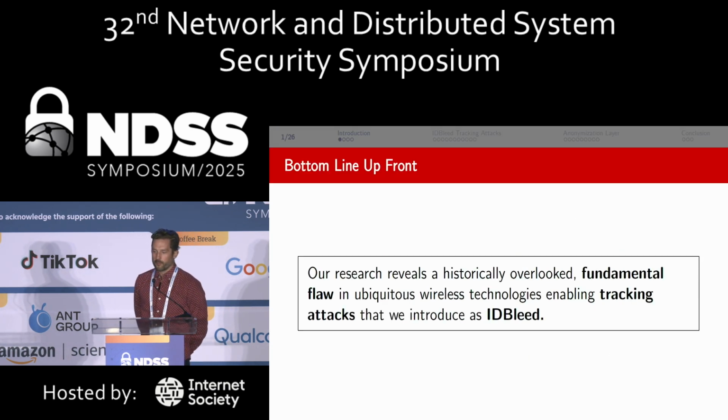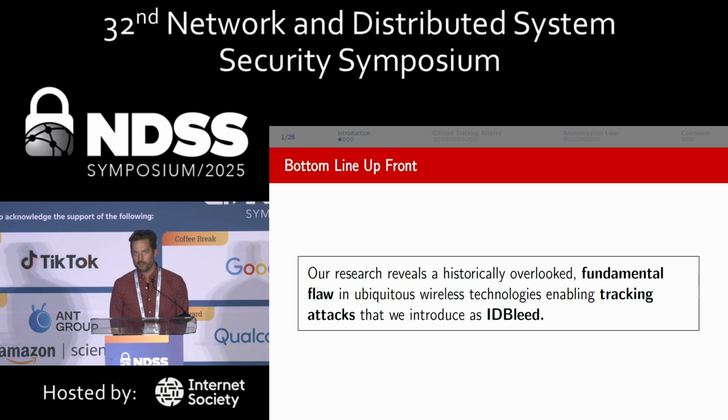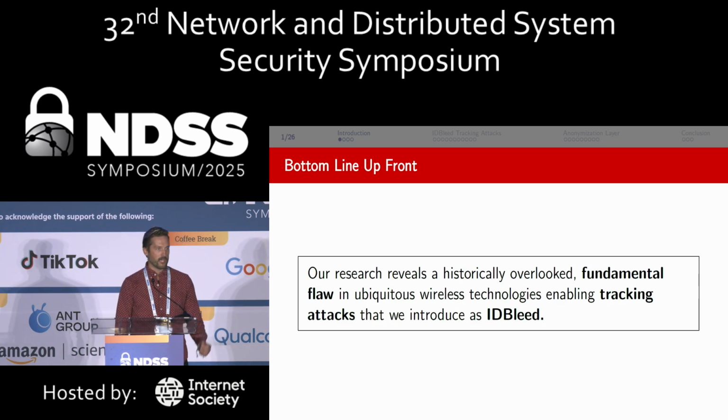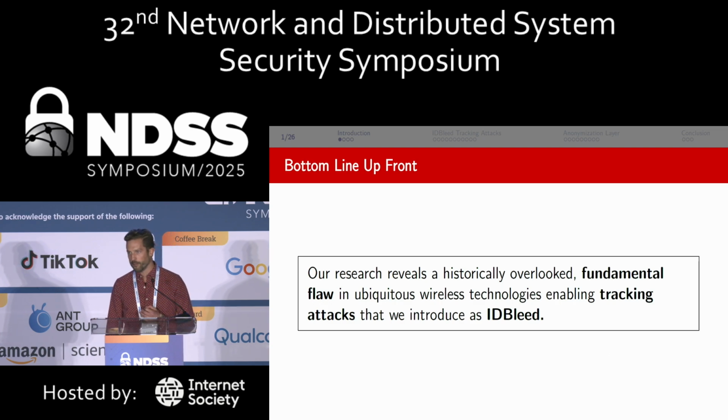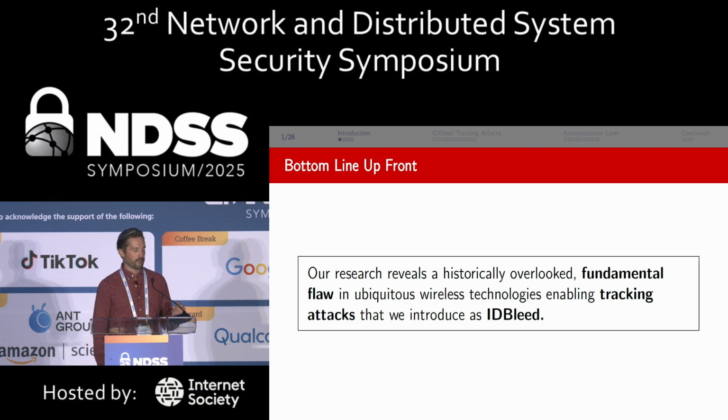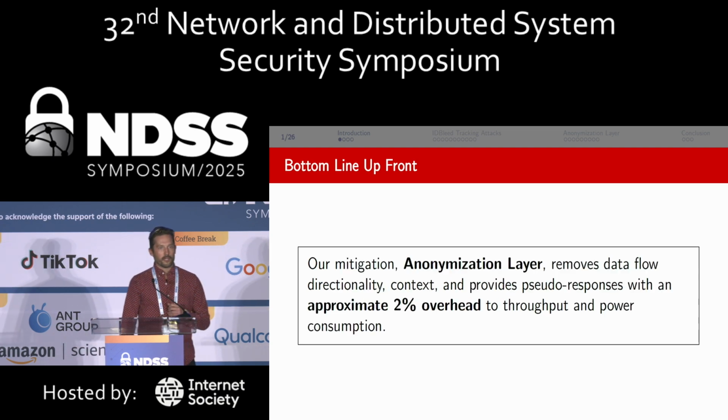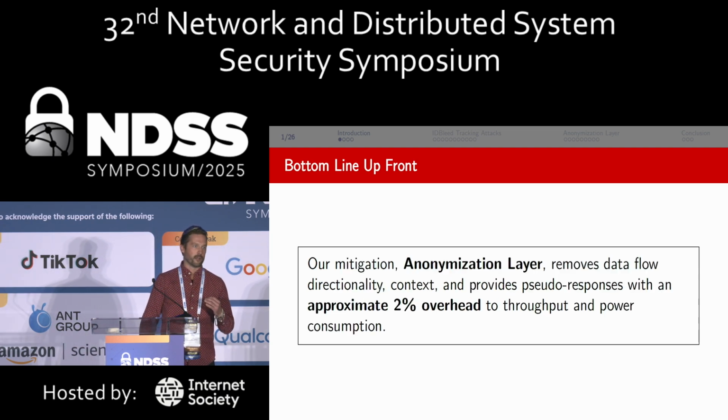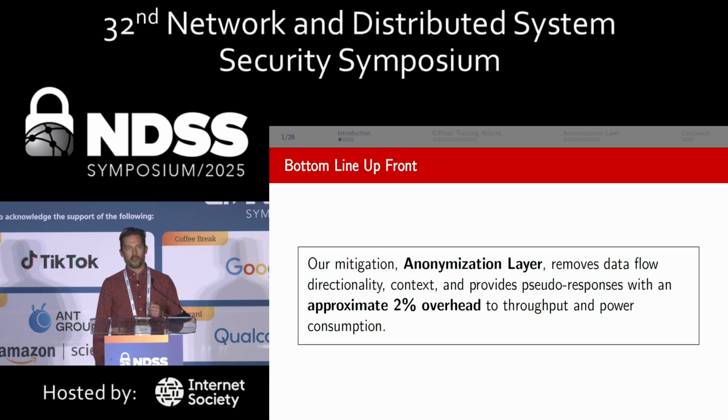So starting with the bottom line up front, what we're going to be looking at today is a fundamental flaw in communication patterns, and this is going to enable, with adversarial methods, tracking attacks, and we introduce those attacks as ID bleed. And this is going to inspire our mitigation that we call anonymization layer, which I'm going to show to have approximately a 2% overhead.